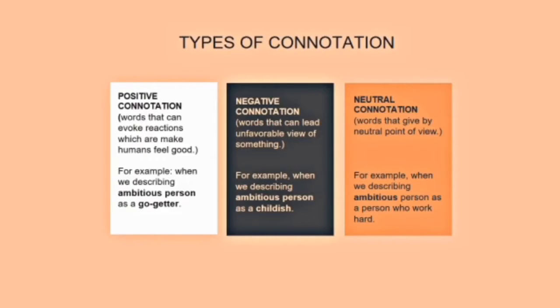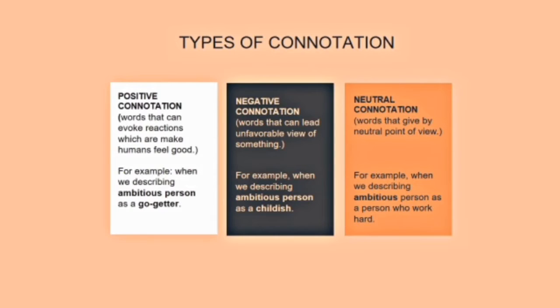There are three types of connotation. The first one is positive connotation. Positive connotation is words that can evoke a reaction which makes humans feel good. For example, describing an ambitious person as a go-getter.